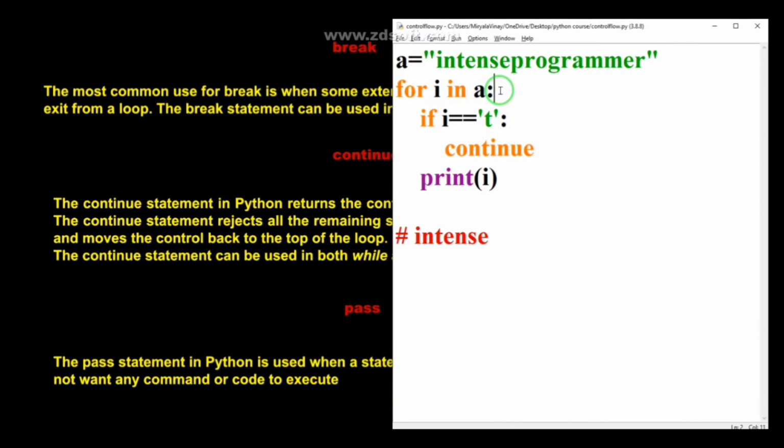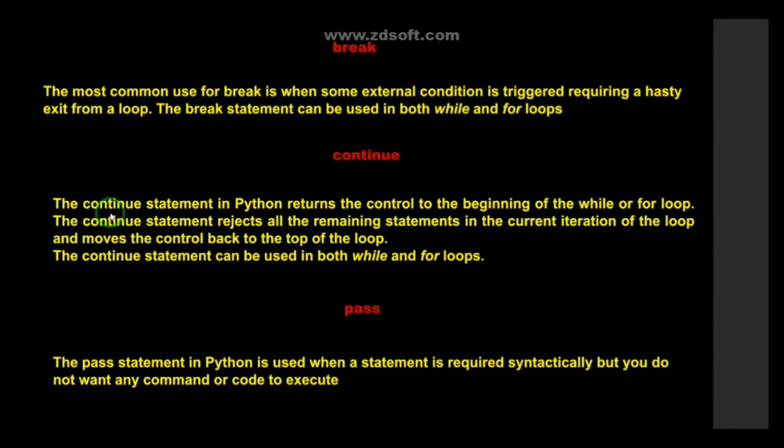It shifts the cursor to the starting point, meaning it does nothing else. Our cursor was here, it executes this continue statement, and automatically the cursor moves from here to the start. Okay, that is the main use. The continue statement in Python returns the control to the beginning of the while or for loop. When the condition is true, the cursor goes to the part where the while or for loop started. That is the main use of continue.